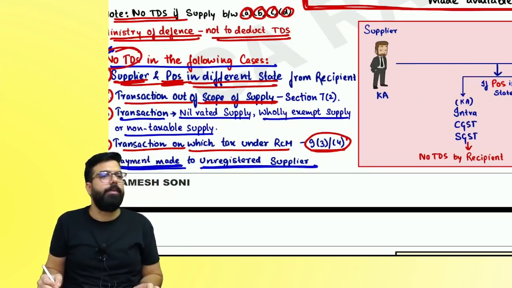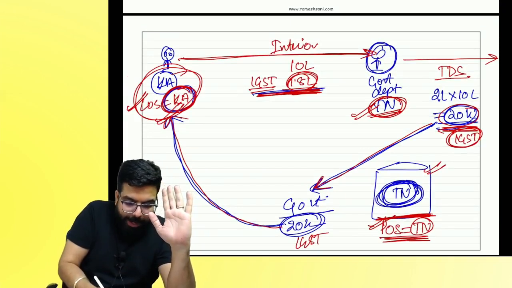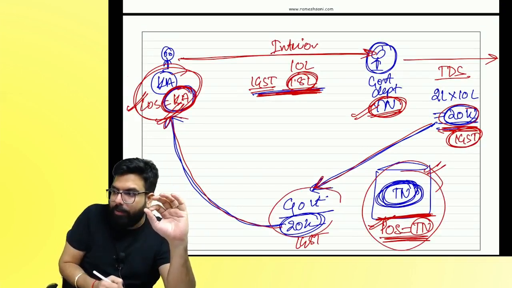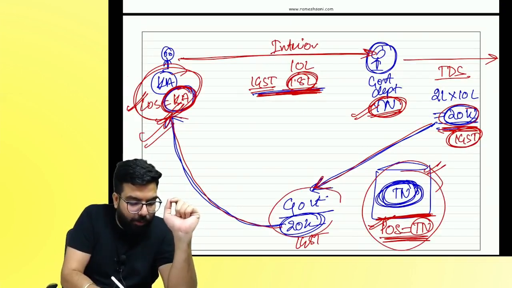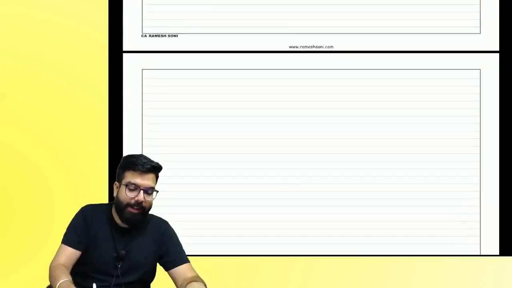No TDS. But here, are supplier and place of supply in a different state? No. Supplier is in one state, recipient is in another. Place of supply is in a different state. People, one minute. I'll tell you.